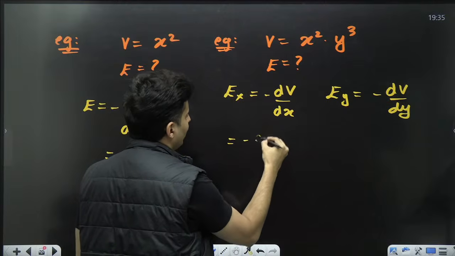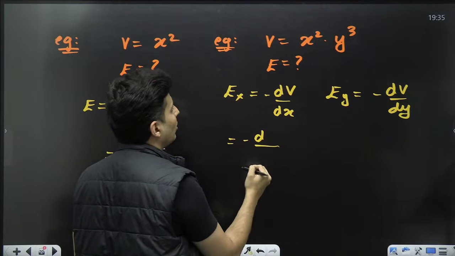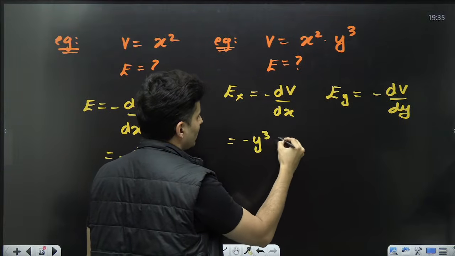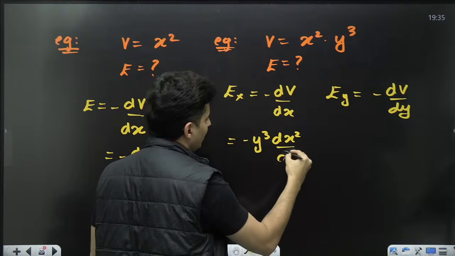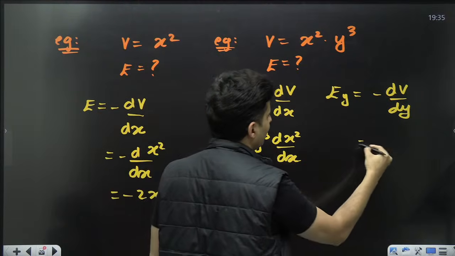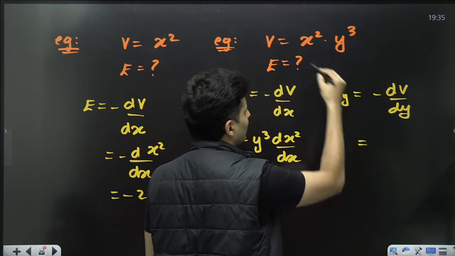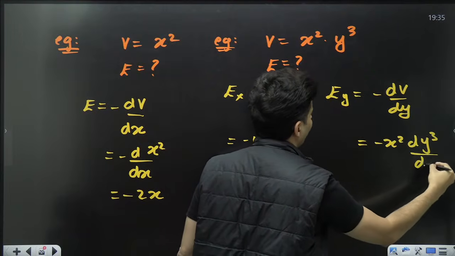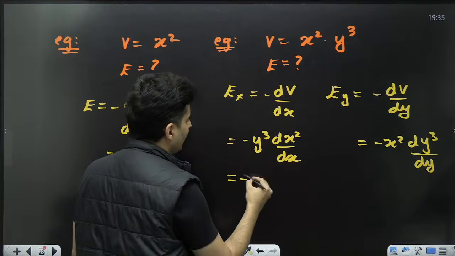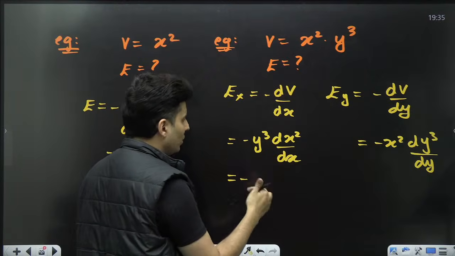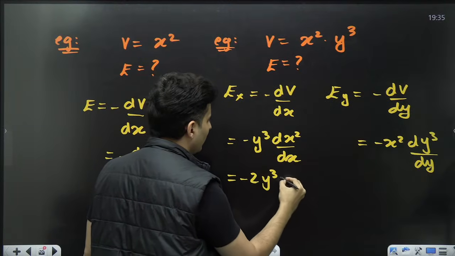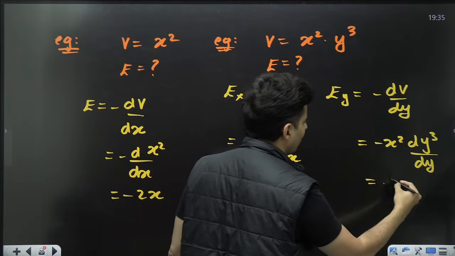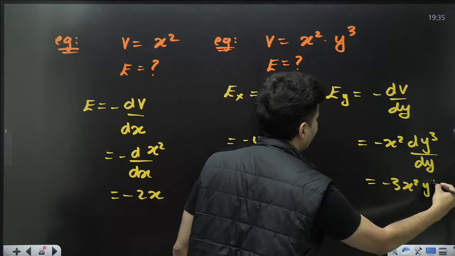So when you differentiate this with respect to x, y will be a constant, so you can put y cube outside and you are differentiating only with respect to x. And over here you are differentiating with y, so x will be a constant, so it will be d(y cube)/dy. So this will become minus x square's derivative 2x, so 2y cube x, and this will be y cube's derivative 3y square, so minus 3x square y square.